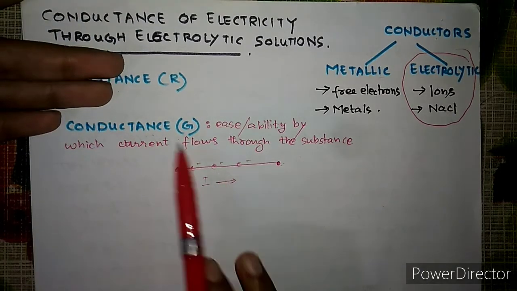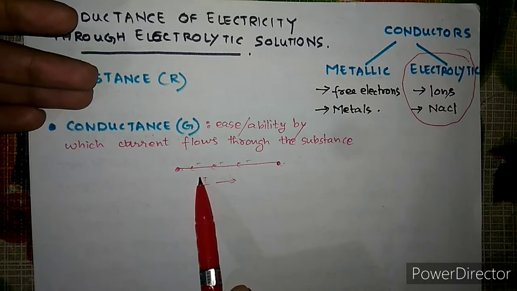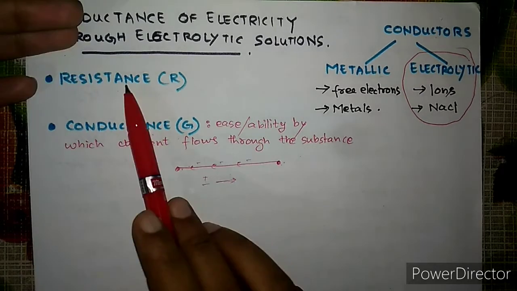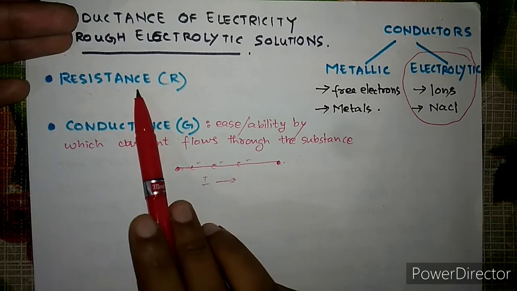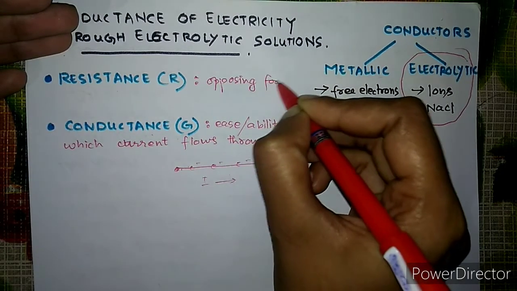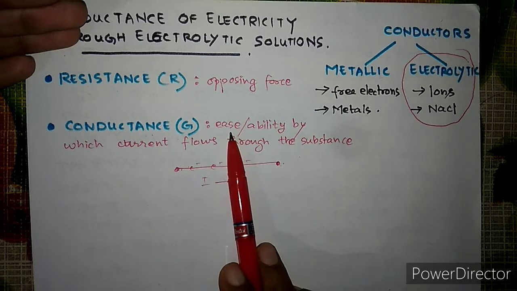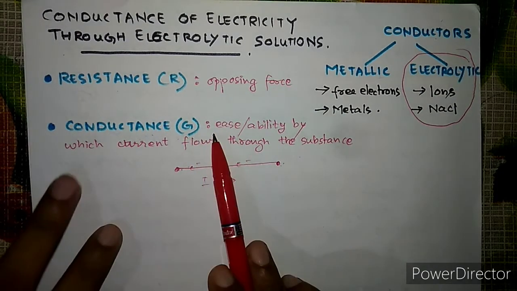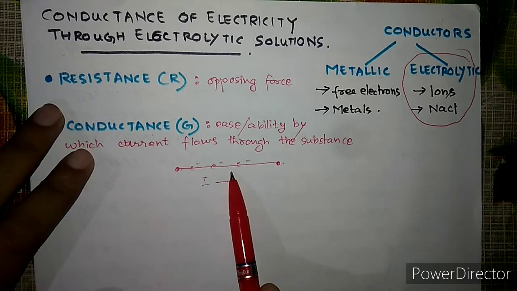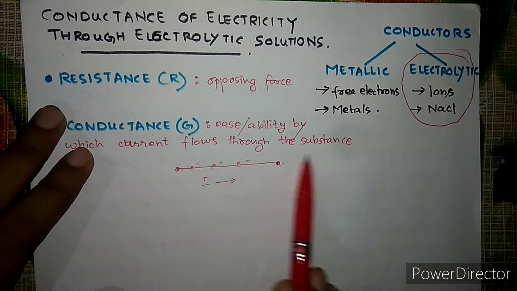Obviously, if electricity is generated from the flow of electrons, and if we reduce the speed of the electron flow for any reason, it could be temperature, then obviously the conductance value will decrease, and the current flow will be less, right? This property is known as the resistance. It is mainly the opposing force which slows down the flow of the electrons, and hence the conductance of the substance decreases. The factor may be temperature: with increase in temperature the collision between electrons and atoms increases, and because of this resistance is offered, and the more resistance is offered to a conductor, the less the conductance will be.